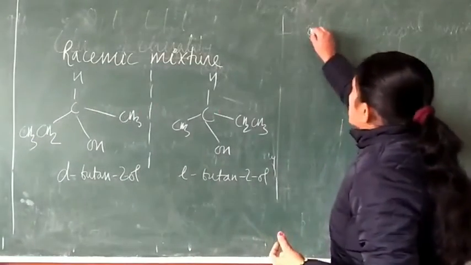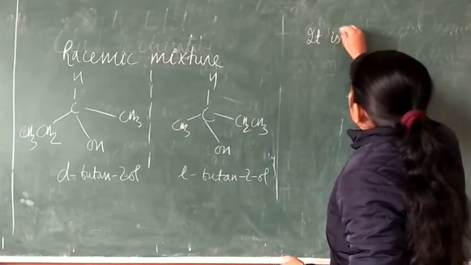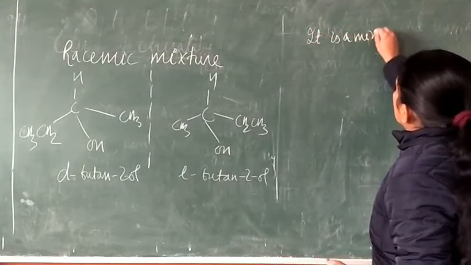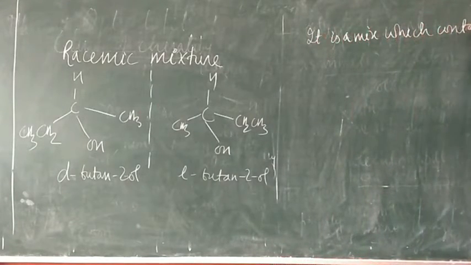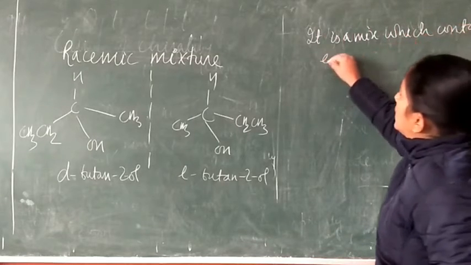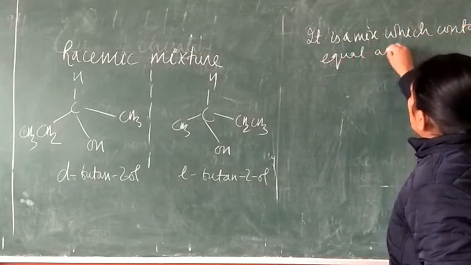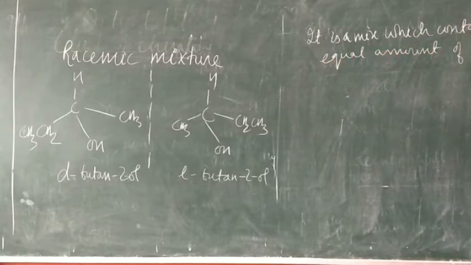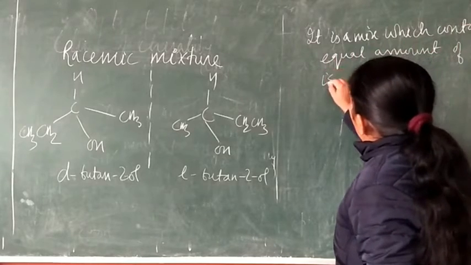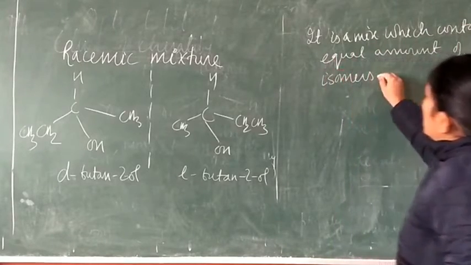Now, what is a racemic mixture? It is a mixture which contains equal amounts of D and L isomers, right?